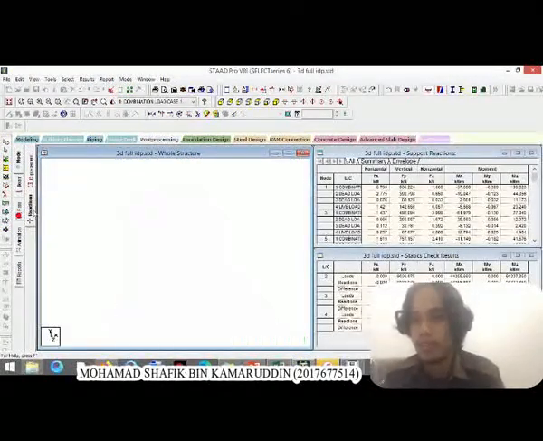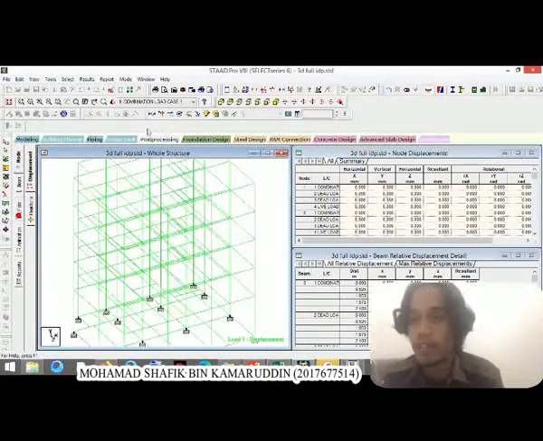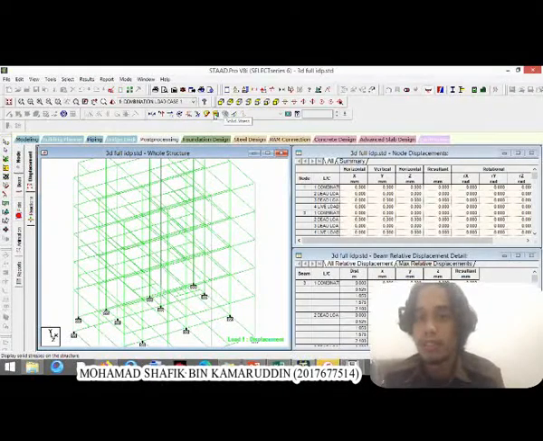Other than BMD and SFD, it can also give us the output of support reaction at every support and the deflection.